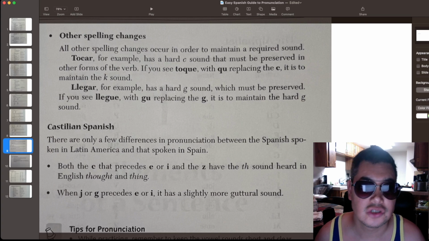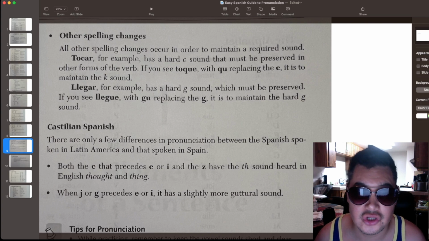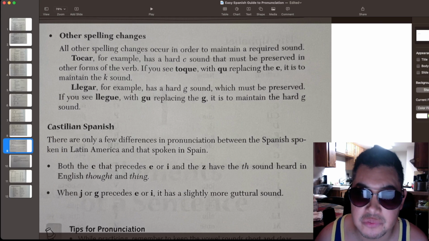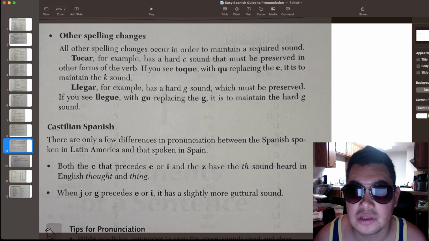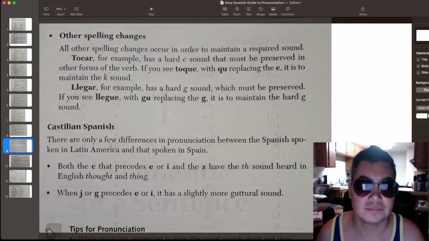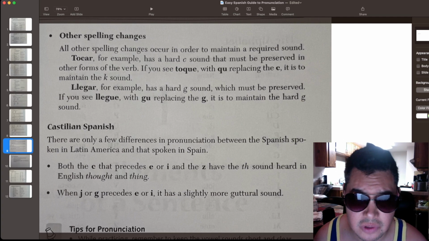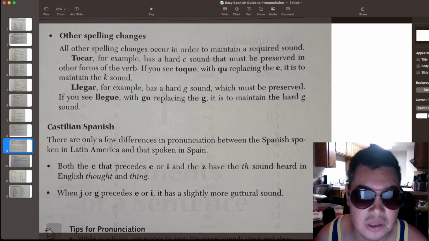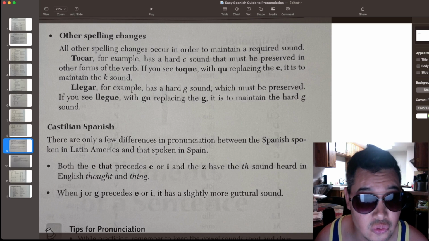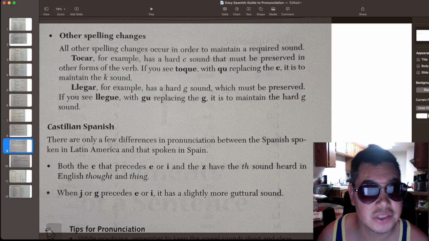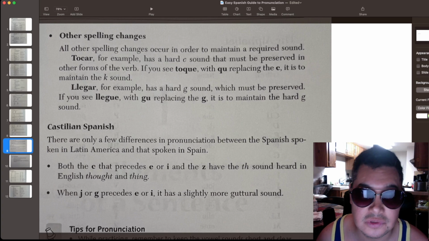Llegar, for example, has a hard G sound, which must be preserved. If you see llegue with GU replacing the G, it is to maintain the hard G sound. Okay, so the reason they're doing this is because otherwise, if you pronounce llegue without the U over there, it will be pronounced like llege because of rules that we learned before.